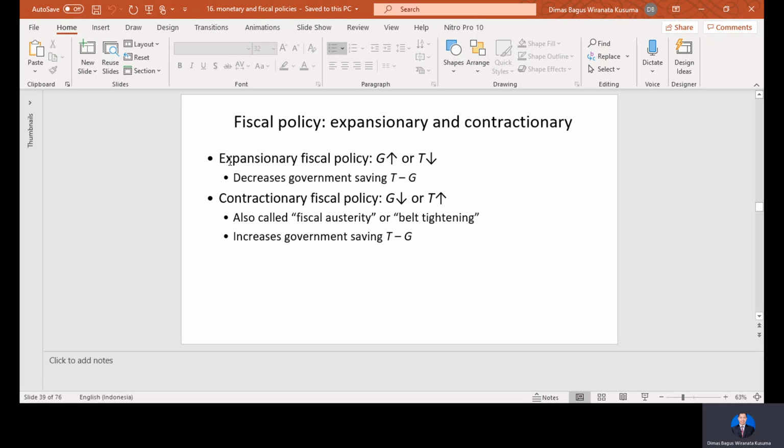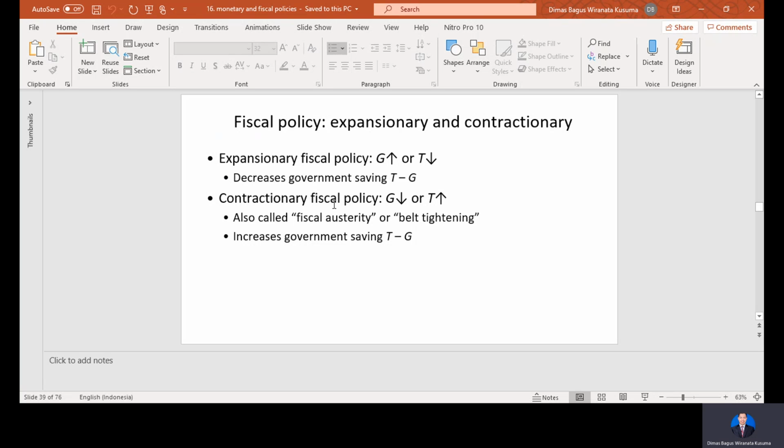And expansionary, similar to monetary policy, in fiscal policy we also recognize expansionary and contractionary. Expansionary fiscal policy here refers to an increase in government spending or a reduction in taxes. So it decreases government saving. So expansionary fiscal policy will lead to a decrease in government saving.